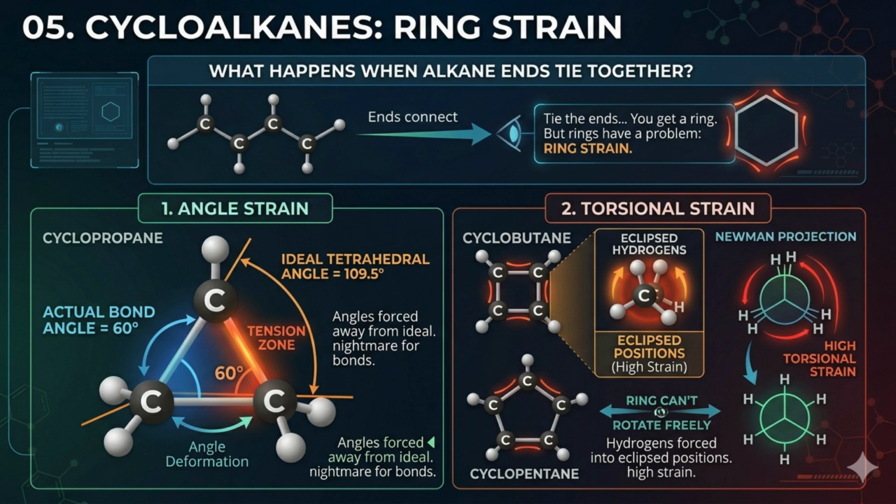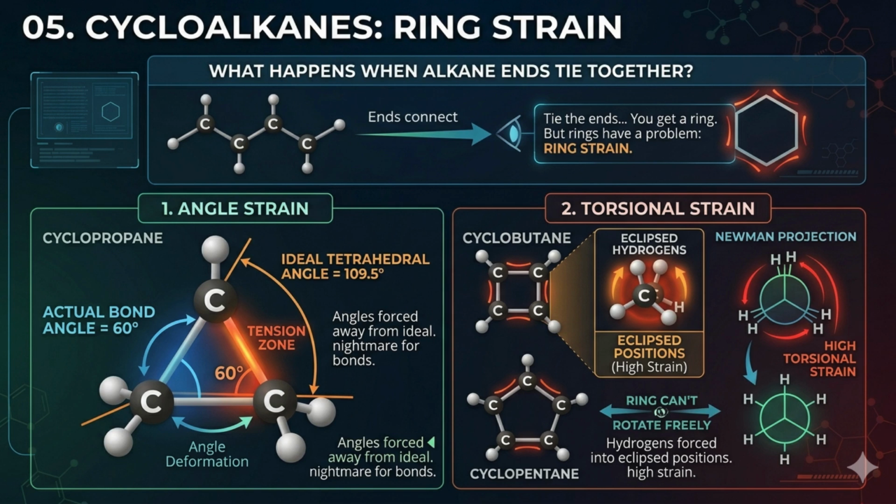Ring strain is driven by two main factors. The first is angle strain, perfectly illustrated here by cyclopropane, a 3-carbon ring. Recall from Module 2 that an sp3 hybridized carbon wants its bonds separated by an ideal tetrahedral angle of 109.5 degrees. But to form a geometric triangle, those internal angles are violently compressed to just 60 degrees. This massive angle deformation pushes the electron-rich bonds dangerously close together. As the text bluntly states, forcing angles this far away from their ideal state is a nightmare for bonds, creating a severe tension zone that makes the molecule highly unstable.